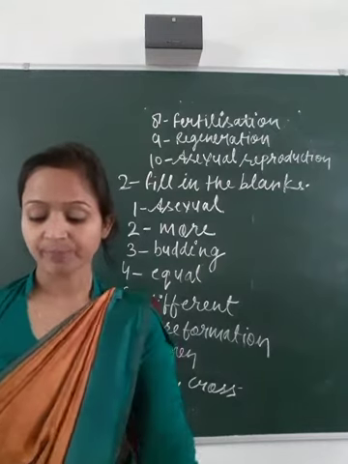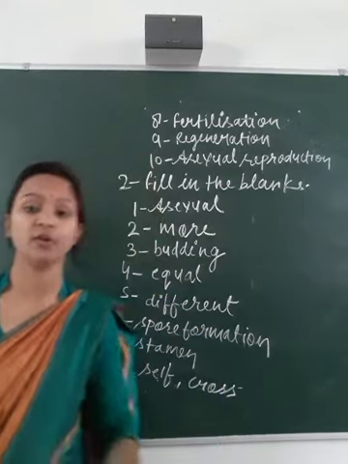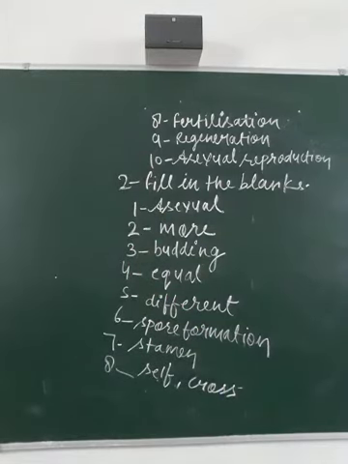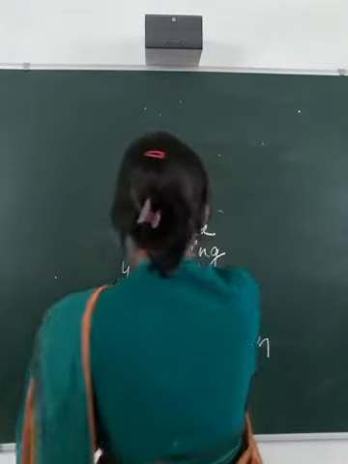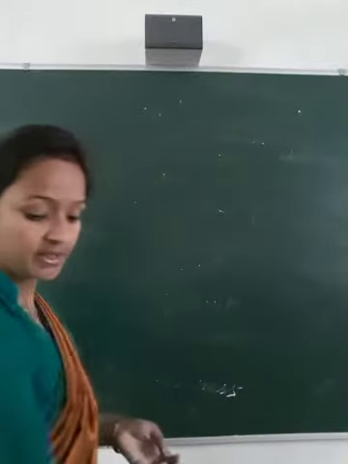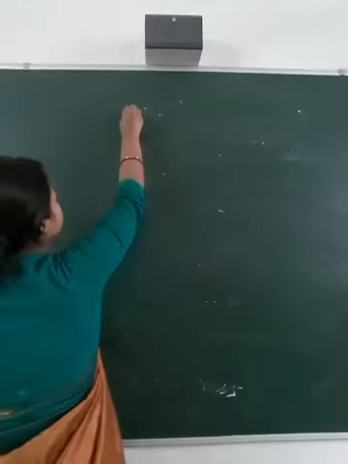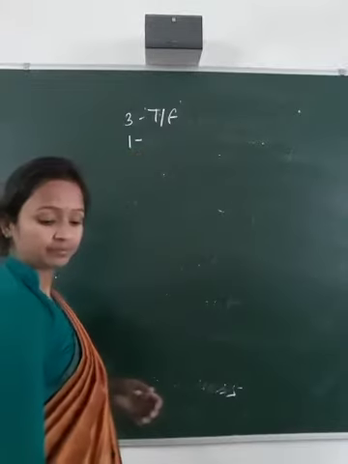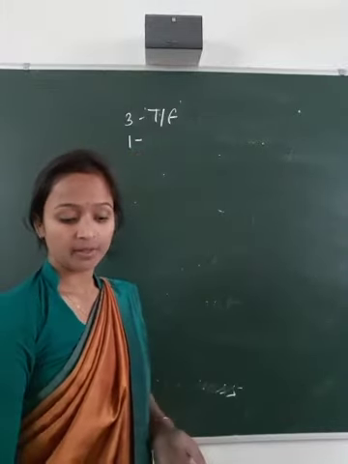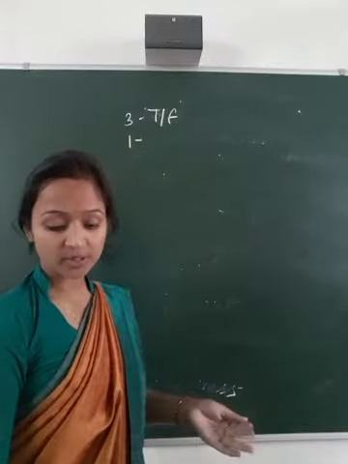Now come to the third one, state whether the statements given below are true or false. First one, bacteria and yeast reproduce by sexual reproduction.